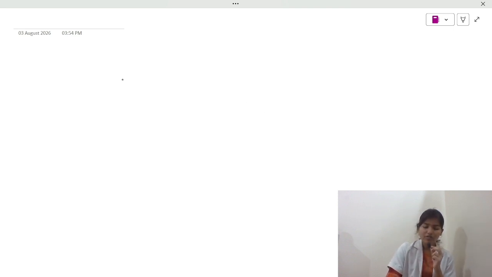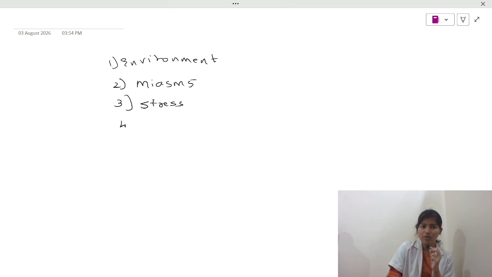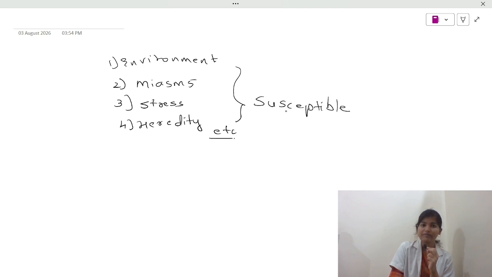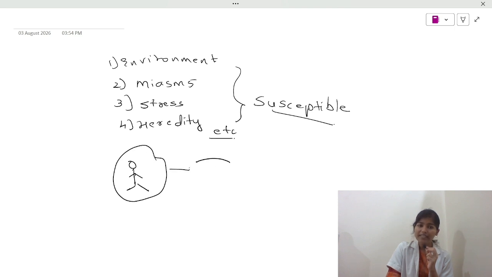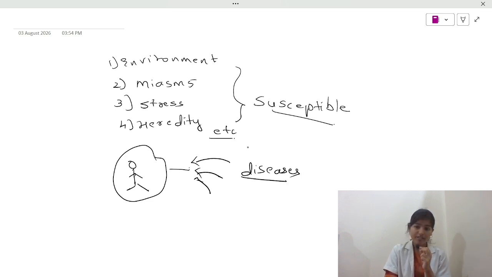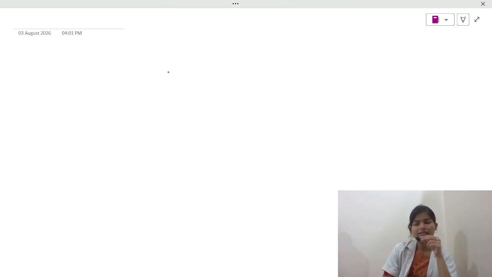Now, what happens is, due to certain factors like environment, second are miasms, third, due to stress, or fourth, heredity. Due to all these factors, our body gets susceptible to diseases. Now, what does susceptibility to disease mean? It means that our body starts attracting all sorts of diseases. Now, what kind of disease it will attract or what will be the outcome of the disease will be decided again by these factors.